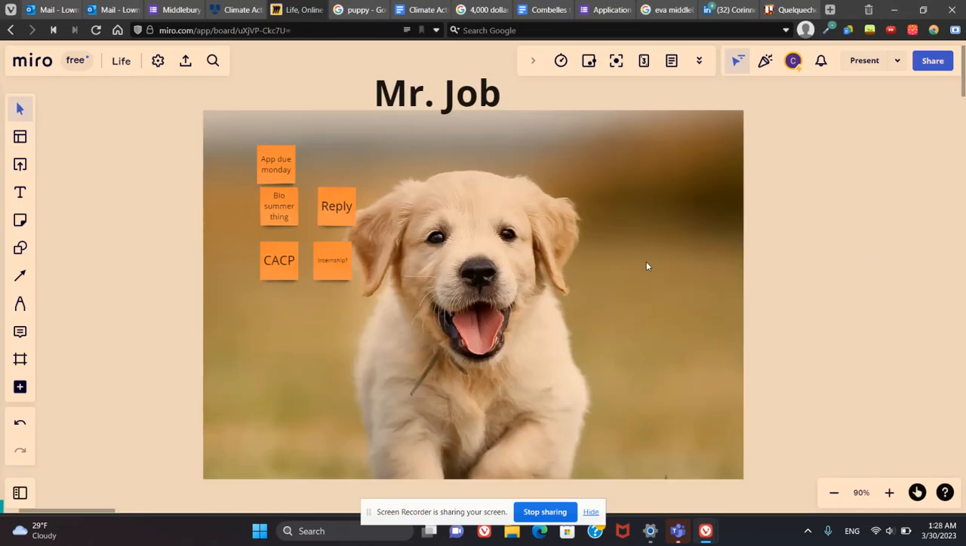There is this application called Miro, and I am absolutely obsessed with it, and I want to take just a brief moment to show you guys why. So, for context, I'm one of those people who loves project management software.